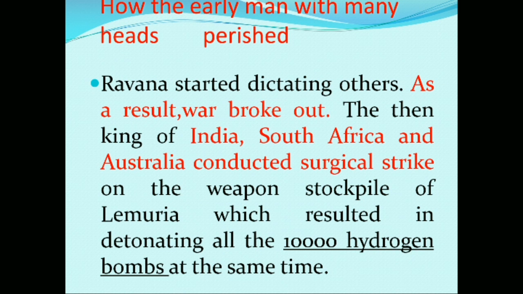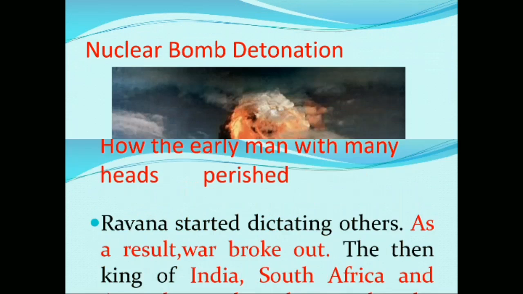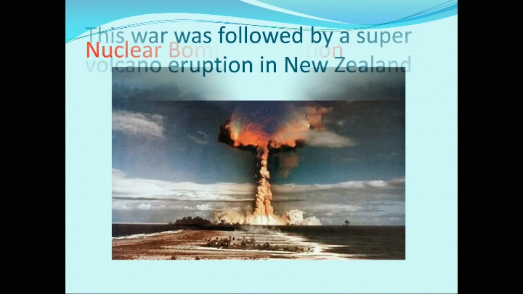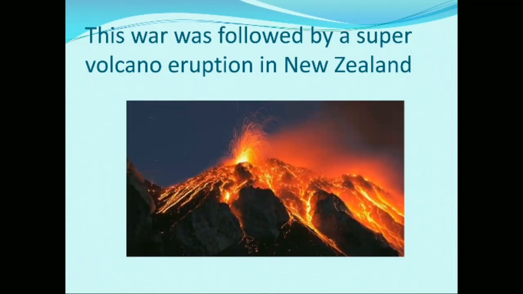The then King of India, South Africa and Australia conducted surgical strike on the weapon stockpile of Lemuria, which resulted in detonating all the 10,000 hydrogen bombs at the same time. Nuclear bomb detonation is depicted in the following picture. It shows the mushroom cloud formed after a nuclear bomb detonation.